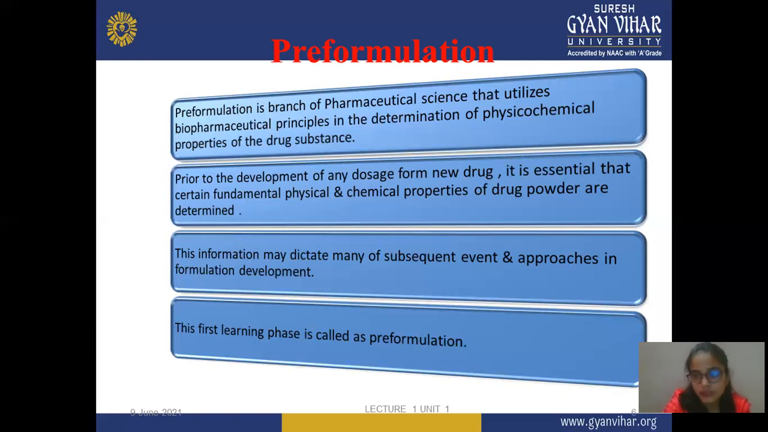Before you formulate or finalize your formulation, you should know about all individual excipients, their compatibility and their parameters. They should be compatible with your drug, with your formulation, and with its efficacy and solubility. So before formulating, you evaluate individual parameters or the overall formulation. This is known as pre-formulation. This information may dictate many subsequent events and approaches in formulation development. The first learning phase is known as pre-formulation. We already said that before formulating a formulation, our first step is known as pre-formulation.